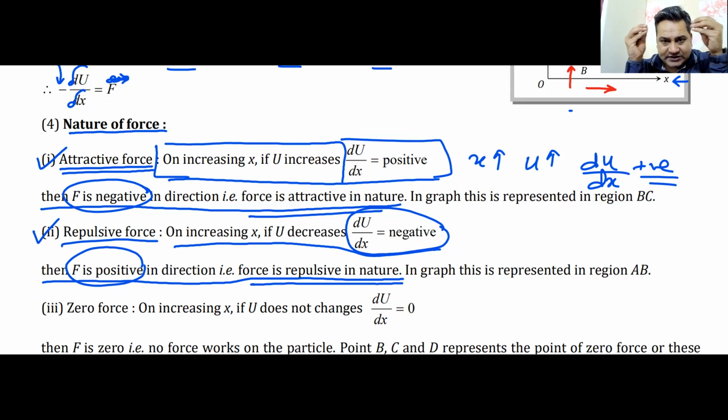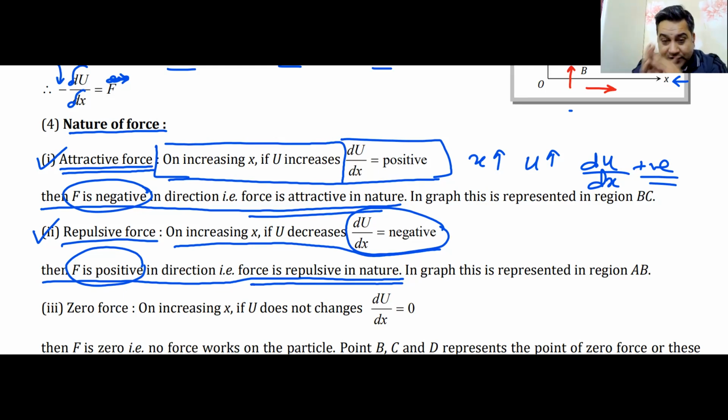Now, when I increase the distance between the two charges, the energy decreases. So basically, they are moving from a point of higher energy to a point of lower energy. And everything will always move from a point of higher energy to a point of lower energy, and hence they will keep on moving apart. Since they keep on moving apart, the force becomes repulsive, and that is the best explanation that I can give you right now at this point in time.